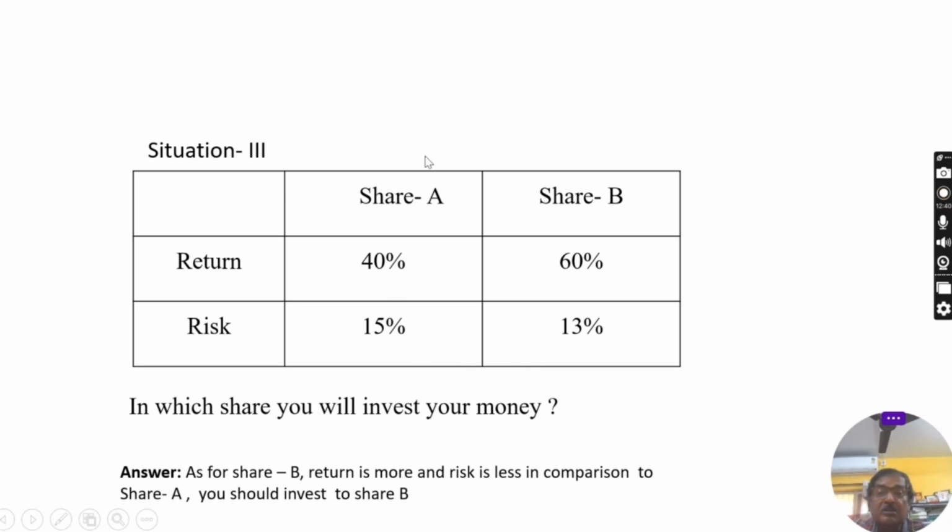See, if you check share A, the risk is 15% and the return is 40%. But for share B, the risk is less than share A, 13%, but the return is higher. The risk is less and the return is higher for share B in comparison to share A. So definitely you will go for share B. That's why in this situation your decision will be to invest in share B.